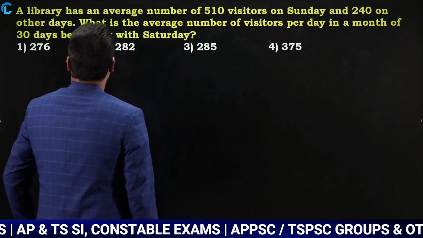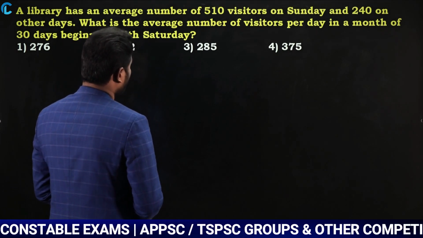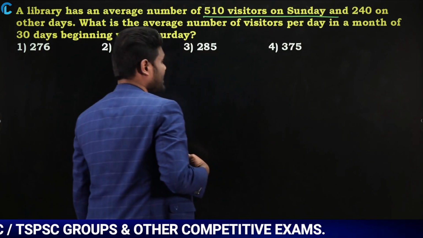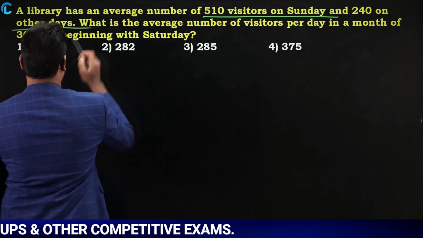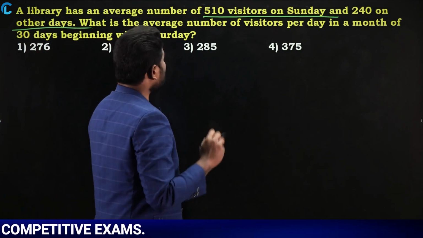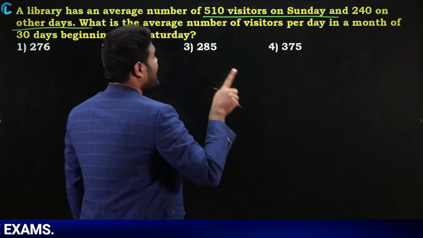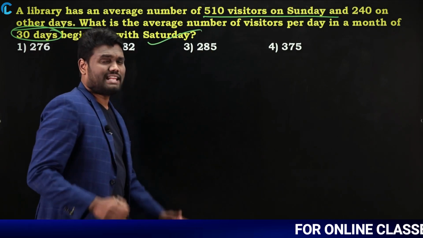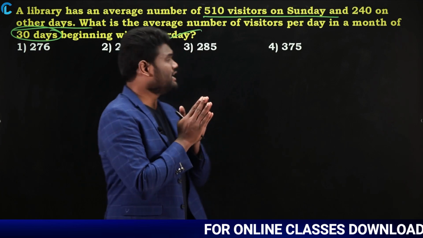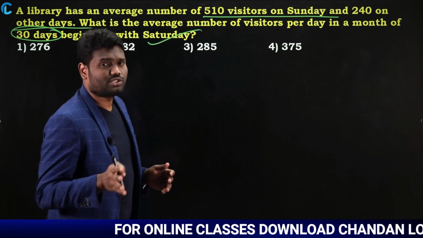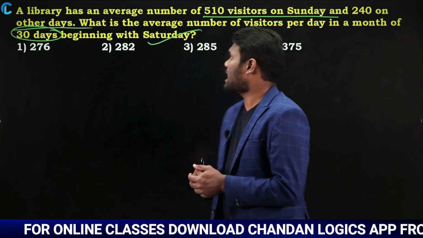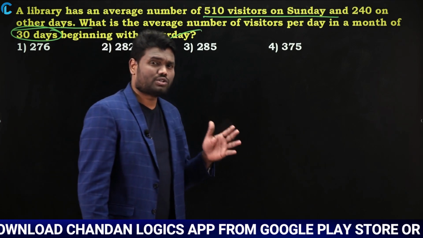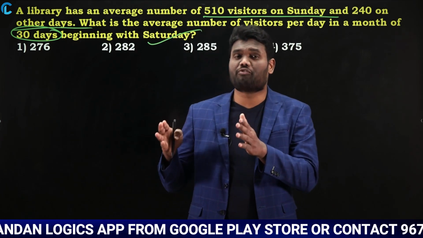Read the question. A library has an average number of 510 visitors on Sunday, and 240 visitors on other days. What is the average number of visitors per day in a month of 30 days beginning with Saturday? So there is a month having 30 days and it begins with Saturday. On Sunday the number of visitors is 510, and on other days the number of visitors is 240.